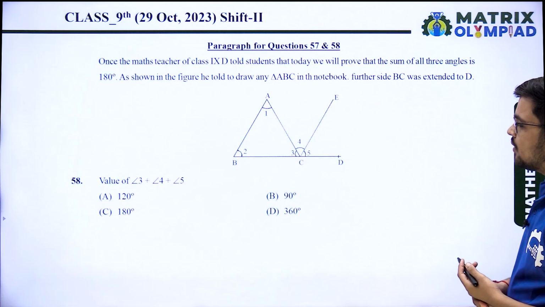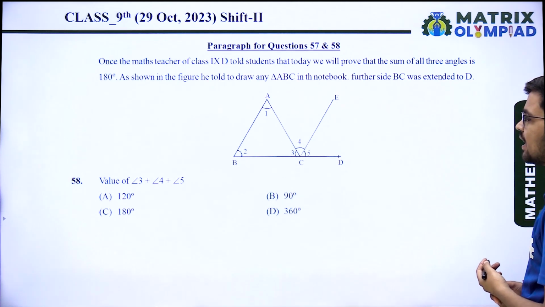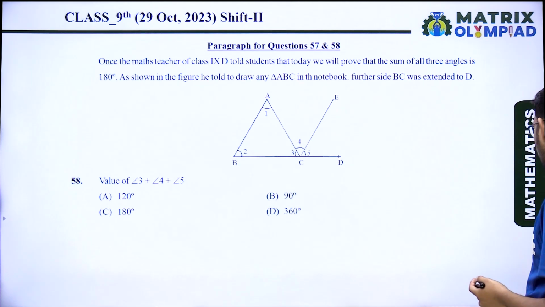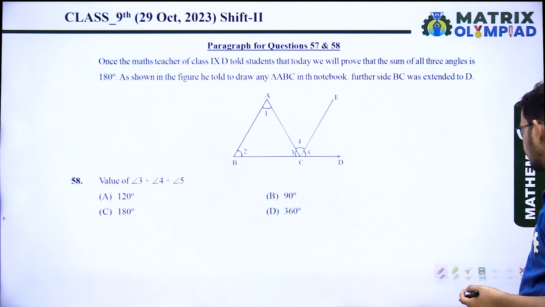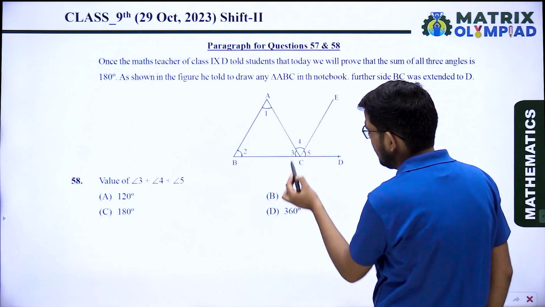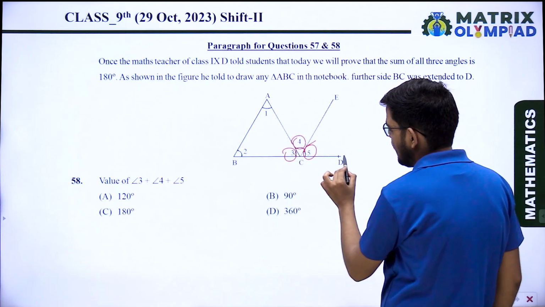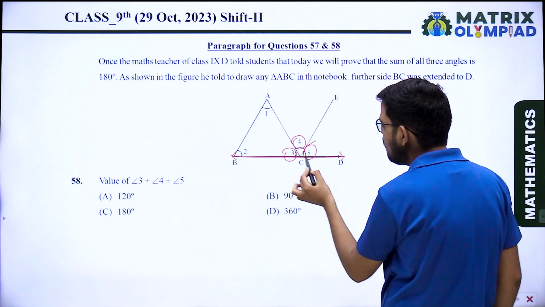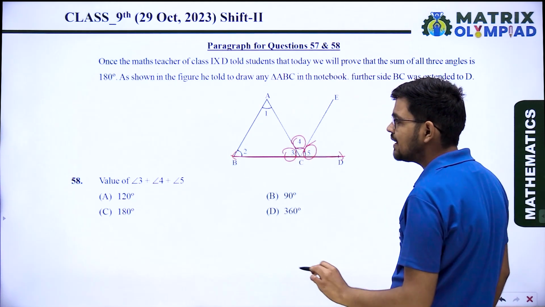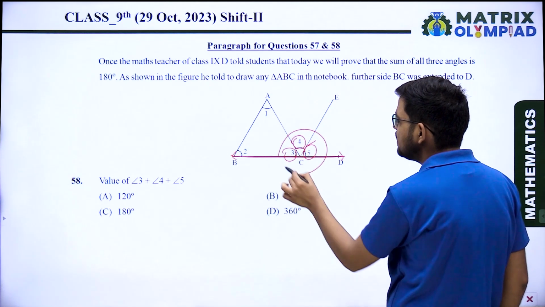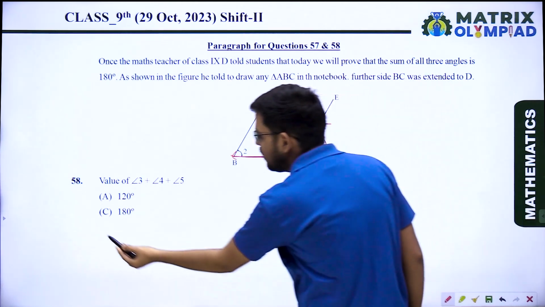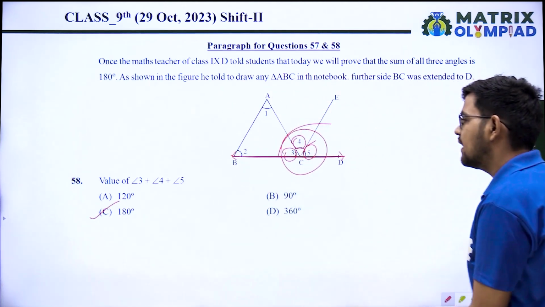Next, the value of angle 3 plus 4 plus 5. Value of angle 3. Okay, so angles 3, 4 and 5 all form at the same point on a straight line. It means the sum of these angles will be 180 degrees. Option C is the correct answer.